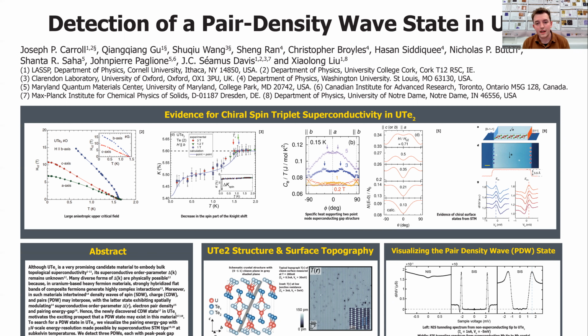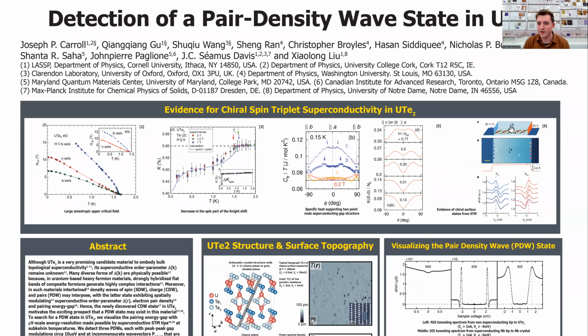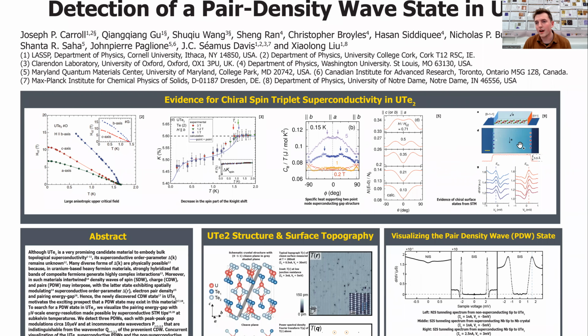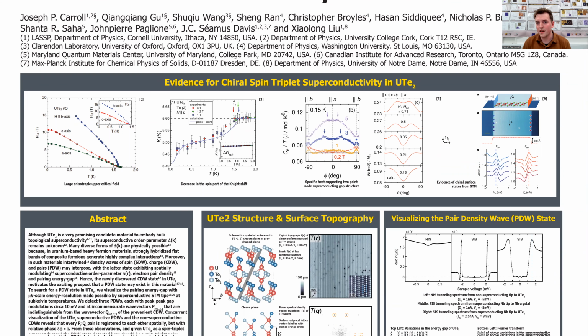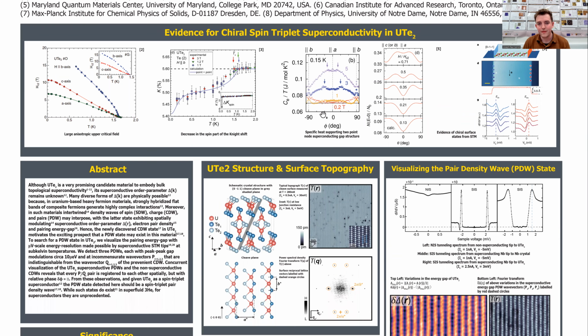Now, there is a good degree of evidence for this kind of unusual state. Uranium ditelluride has a large anisotropic upper critical field, suggesting spin triplet superconductivity. Knight shift data and specific heat data suggest that it has a point node structure. And STM data from Professor Madhavan's group at the University of Illinois suggests that there is some kind of chiral surface state, which is understood and predicted to be on the surface of a chiral superconductor.